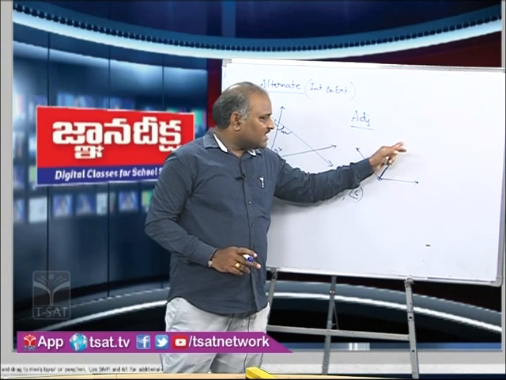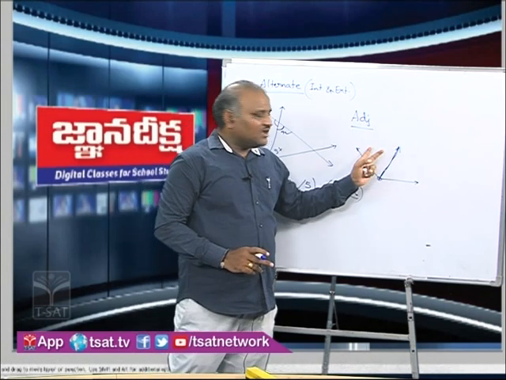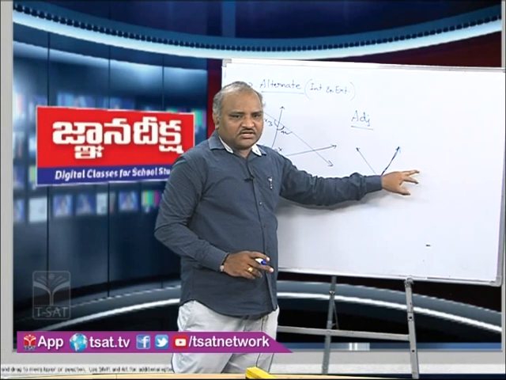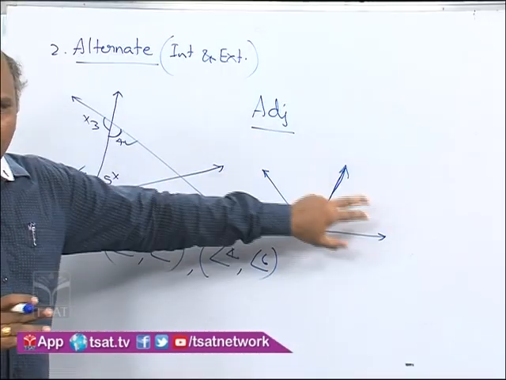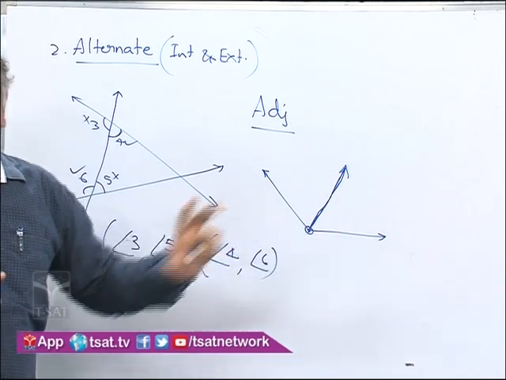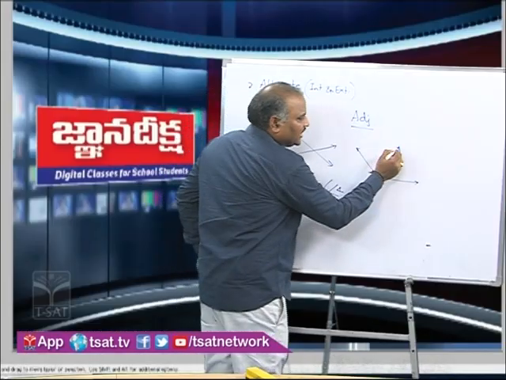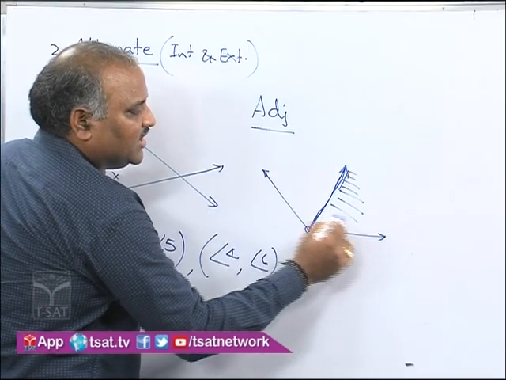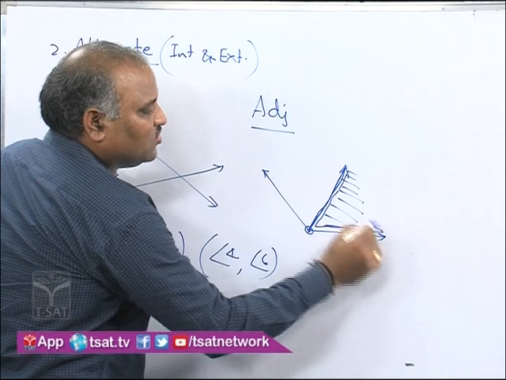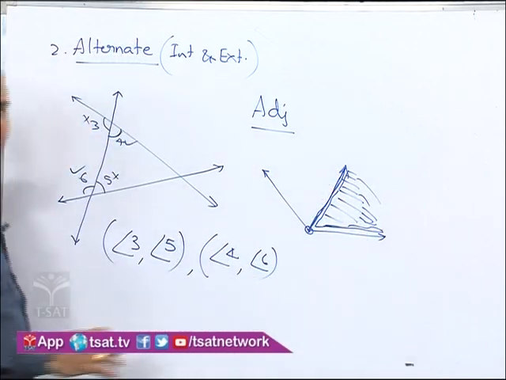Many people think that this common arm is only the set of common points. That means this common arm will be considered as the common point for the interiors. But the interior will not include any of these two arms. Interior generally will be these only, without including these arms.